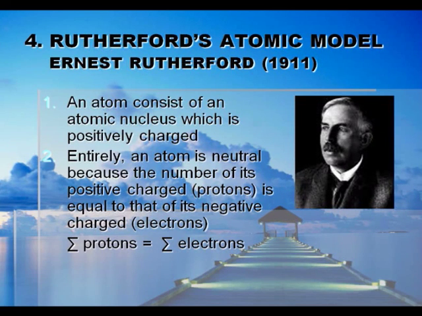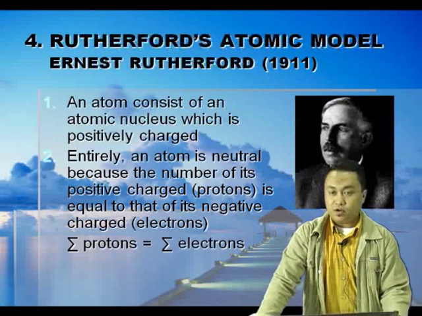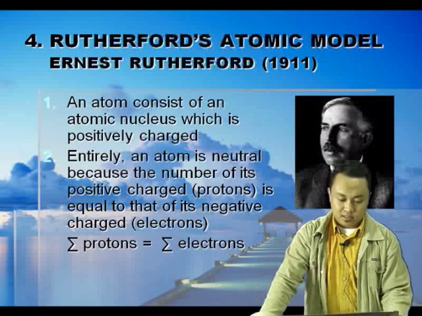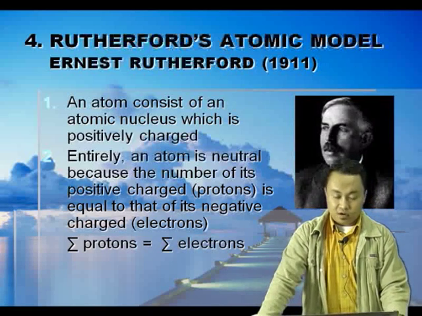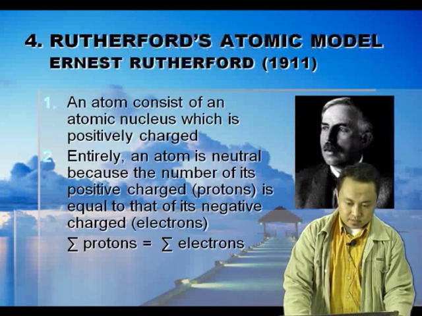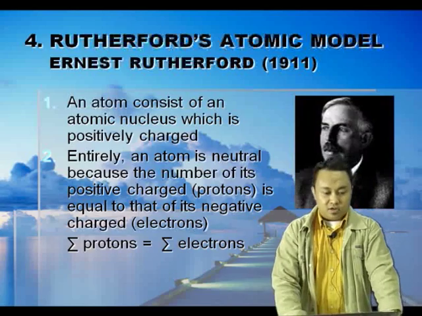There was Rutherford's atomic model. According to Rutherford, an atom consists of an atomic nucleus which is positively charged. And then entirely an atom is neutral because the number of its positive charges or protons is equal to that of its negative charges or electrons. So the number of protons equals the number of electrons. That is according to Rutherford.